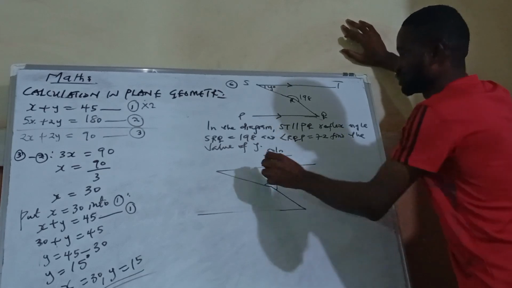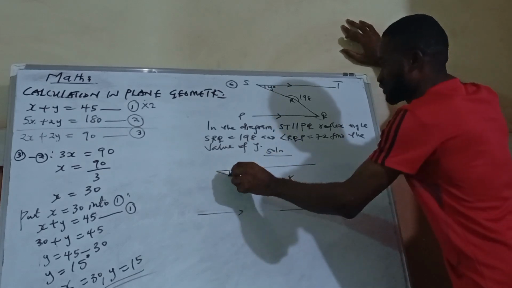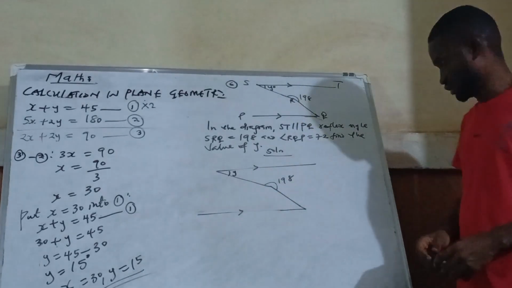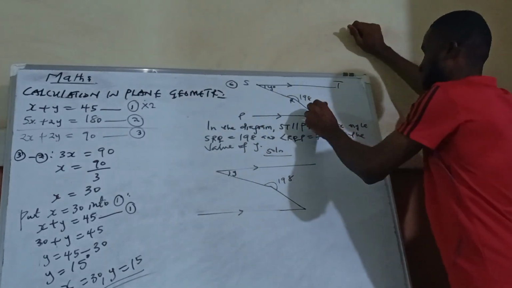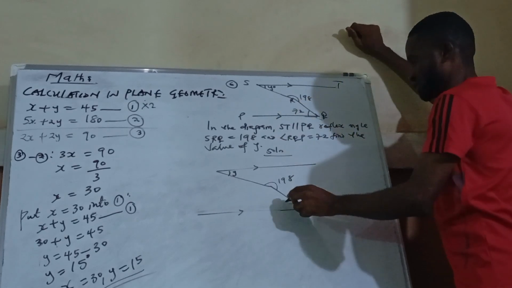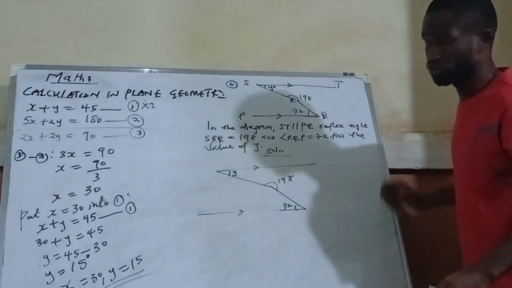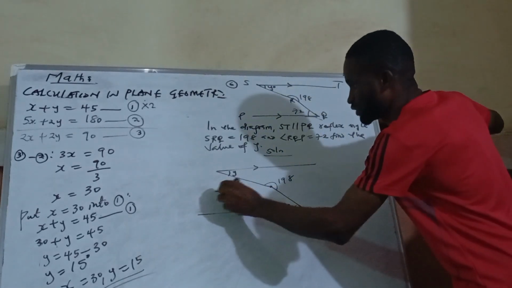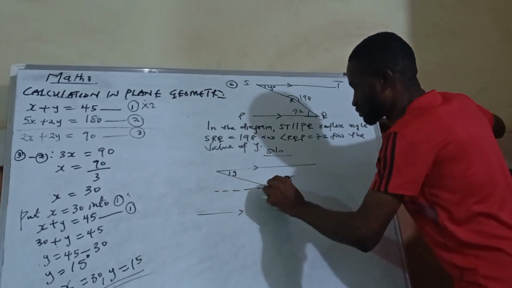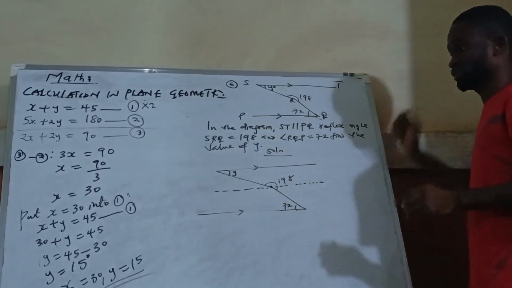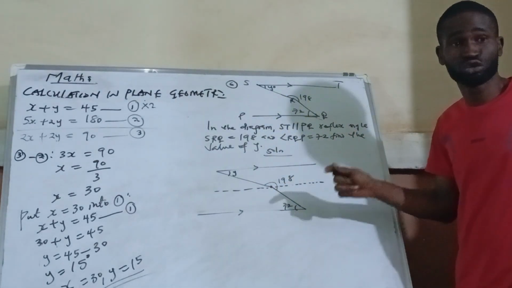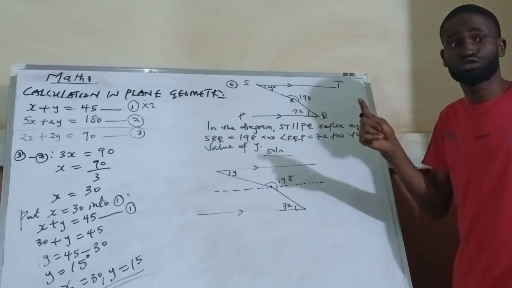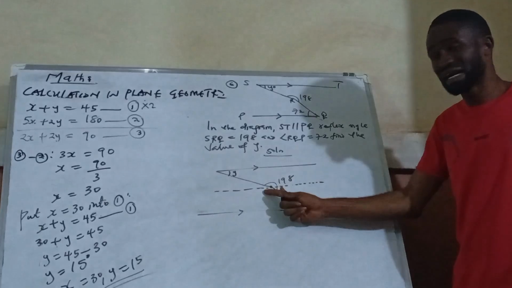Now, this is parallel, this is parallel. I'm not a wizard or a witch to get my y idea from here. So here is also 72. Now, from this point, I'm going to introduce another parallel line. You can see I'm using a dotted line. The reason I use a dotted line is to tell the examiner that I was the person that invented that line. The line was not actually in the main question.